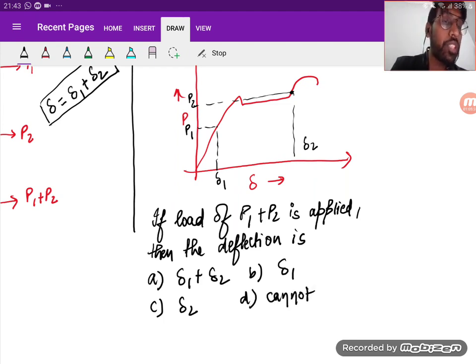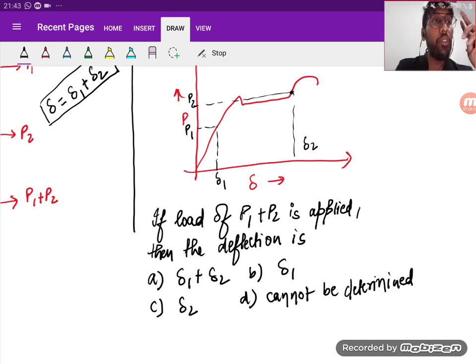Come on, vote fast. Give the voting. What should be the answer? How many of you are in favor of delta 1 plus delta 2? Option A, please click A. How many of you with B delta 1?